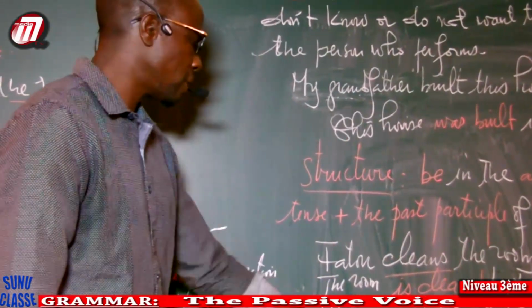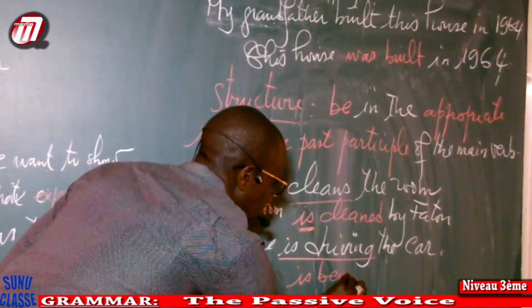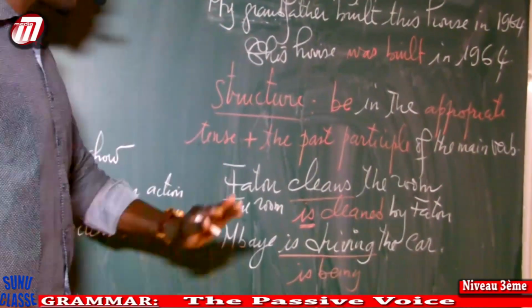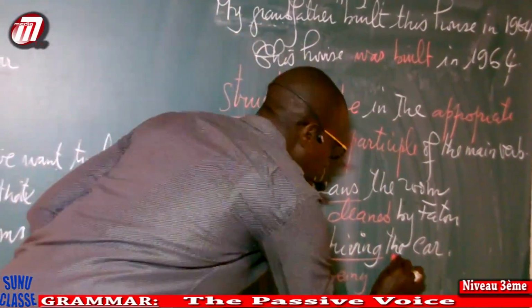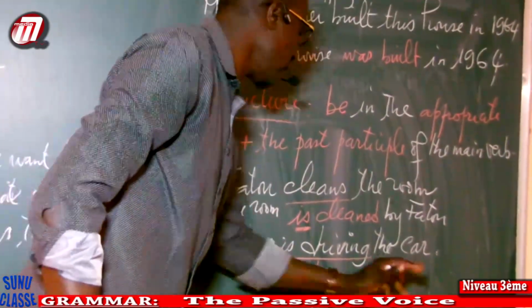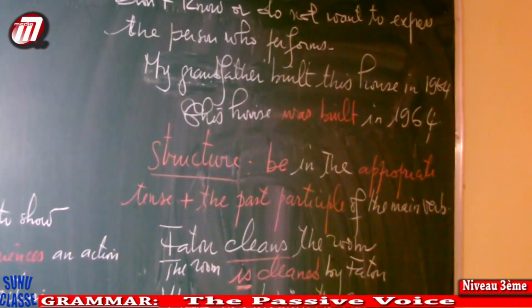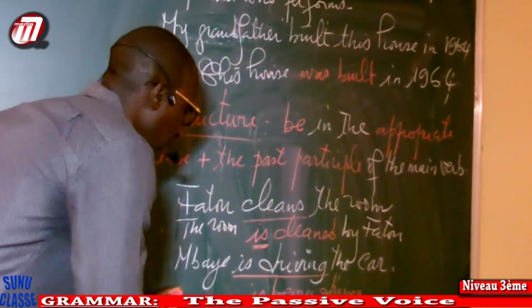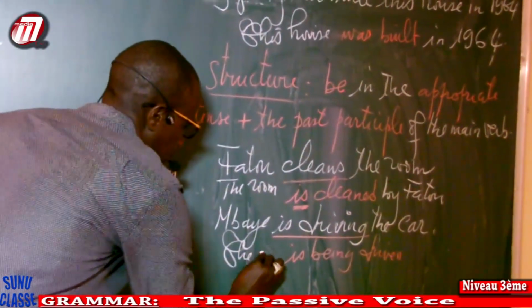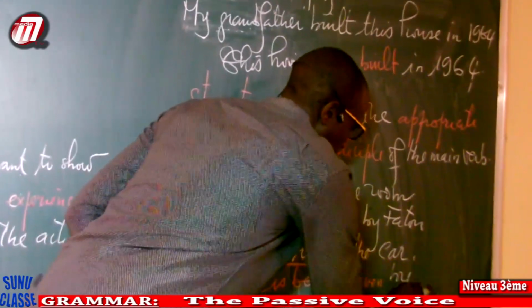So to be in the present continuous, I am going to have is and being. Plus now the past participle of this verb we have driven, D-R-I-V-E-N. Okay, excuse me, my writing is not beautiful. Okay, I'm going to have the car is being driven by